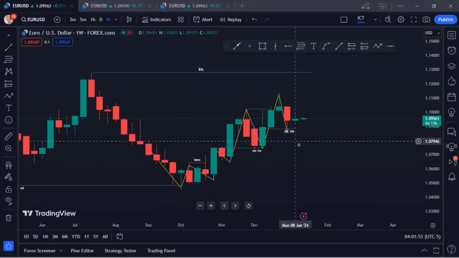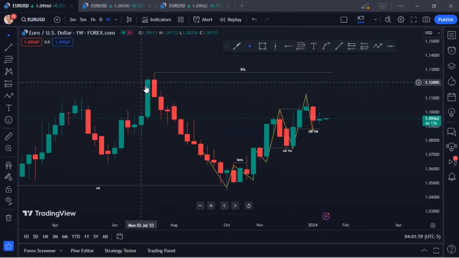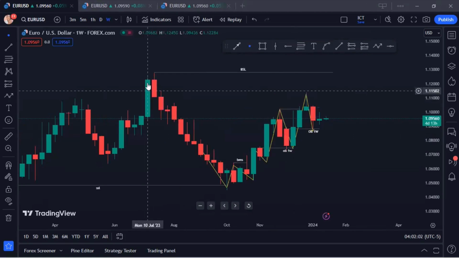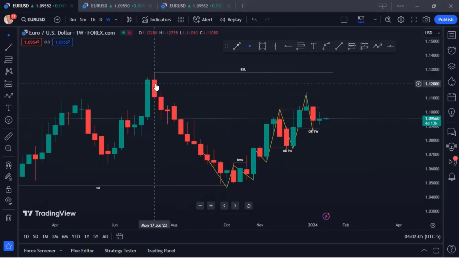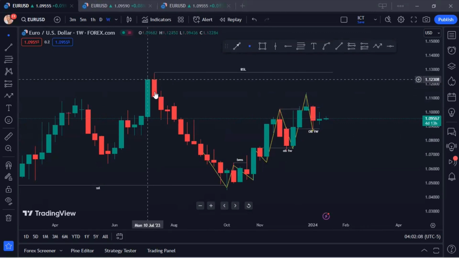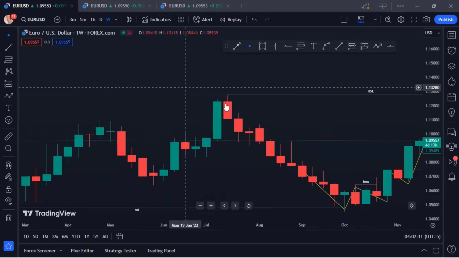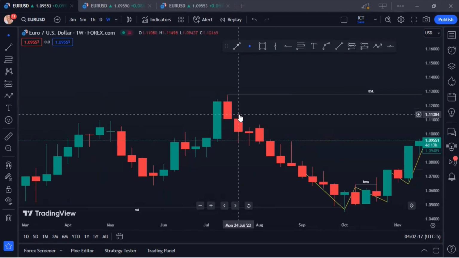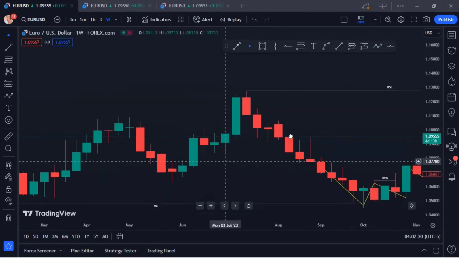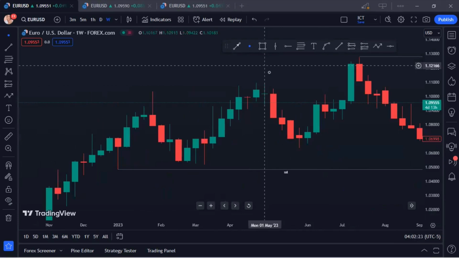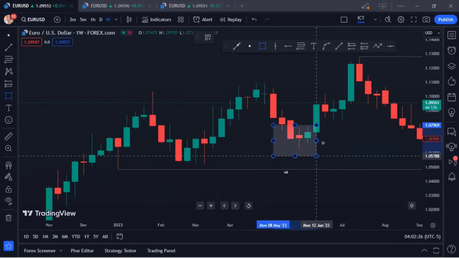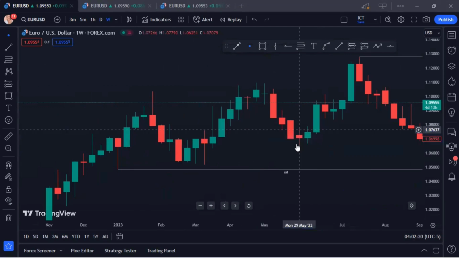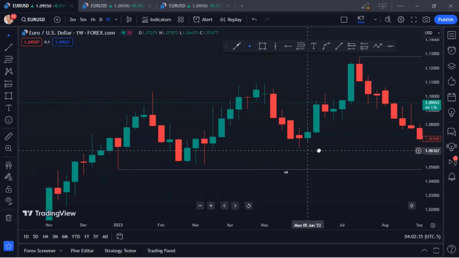The two major reversal patterns I use, number one, is a swing point. A swing point is just made up of 3 candles. It is classified into a swing high and a swing low. A swing high is made up of 3 candles where the high of the center candle is higher than the high of the right and the left candle. If you look at this candle here, you can see the high of this center candle is higher than the high of the first and the last candle. Then a swing low is also made up of 3 candles. Looking at this particular point, the low of the center candle is lower than the low of the first and the last candle. That's how you know a swing point.